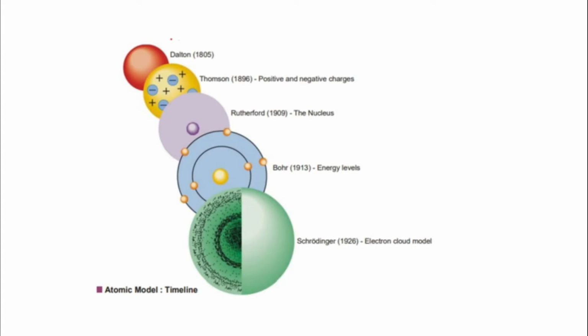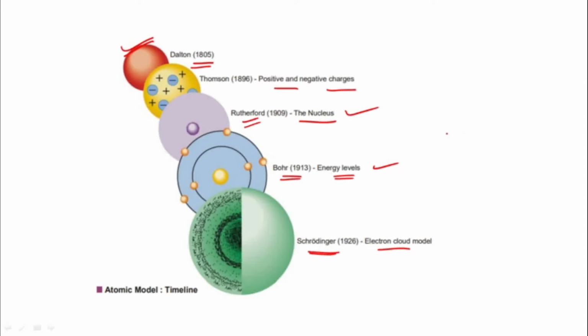So here is the timeline. John Dalton gave his model in 1805. After that, J.J. Thomson gave the positive and negative charges. After that, the nucleus model was given by Rutherford in 1909. Then the Bohr atomic model for the energy levels. What are the levels of the energy? And lastly, Schrodinger in 1926 gave the electron cloud model.